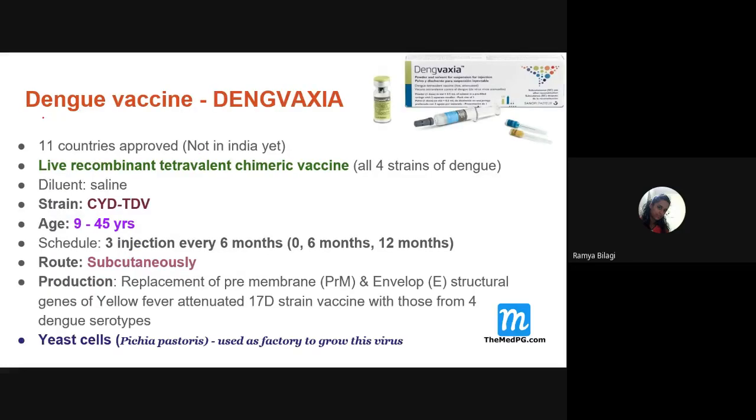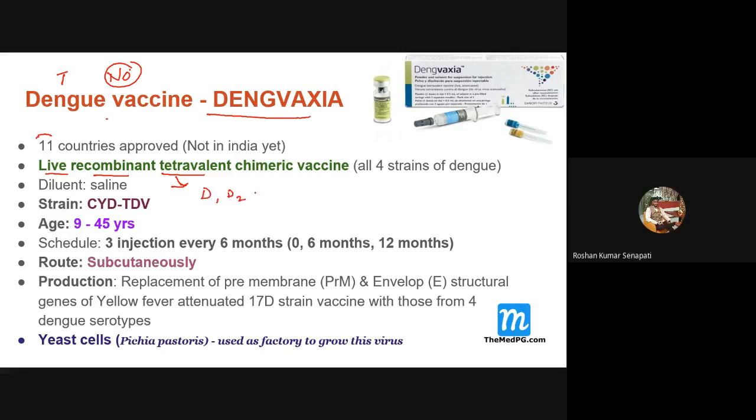Now coming to the dengue vaccine, it is also called Dengvaxia. Now students, tell me whether this vaccine is currently available in India. No, ma'am. At present it is not available in India, so further testing still has to be done. It is approved in 11 countries, and it is a live recombinant tetravalent vaccine. Why is it called tetravalent? Because dengue has 4 strains.